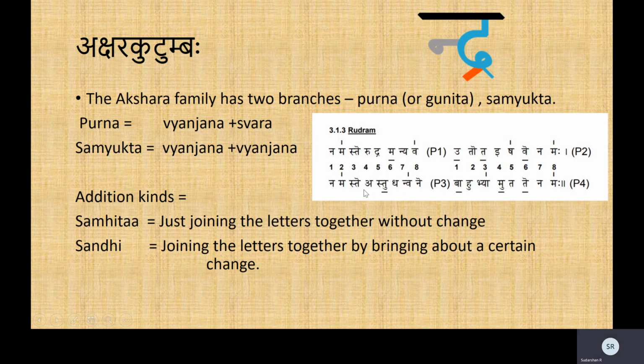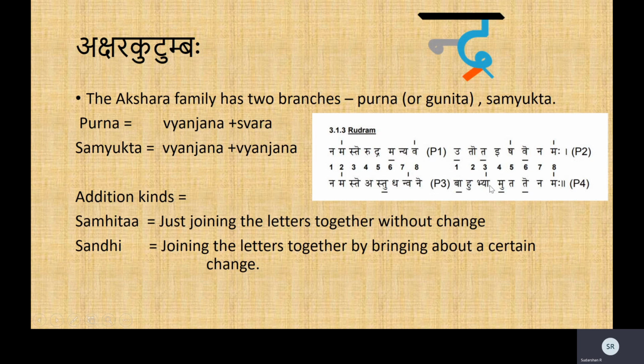Here also, if you were to combine te and a, that would be a sandhi called the Pura Rupa, which is a swara sandhi, which means you're combining two swaras there, but it is not combined here. But if you were to combine it for the sake of enjoying this learning and understanding better, then it would become namastestu. The a will have disappeared when you will have done the sandhi. So it will become namastestu. That a will disappear. So that is called a sandhi because there's a change in either of them.